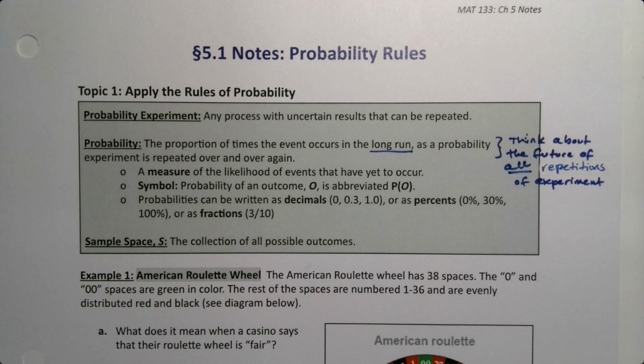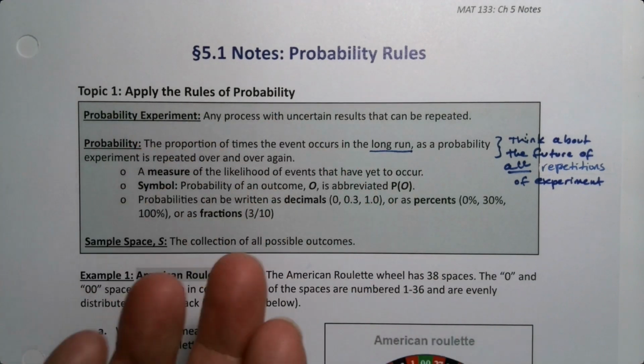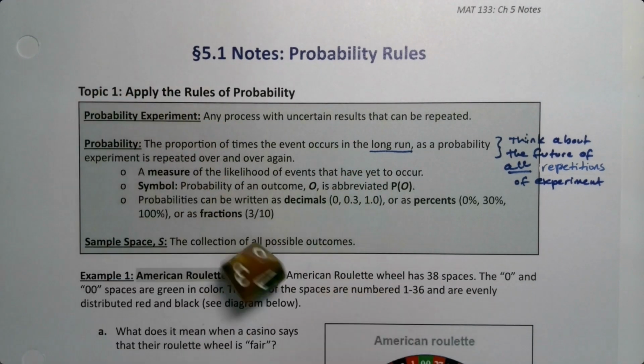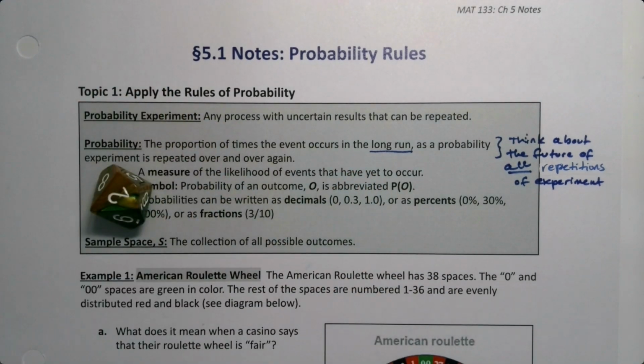All right, so what are some definitions? Well, the first most basic definition is a probability experiment. A probability experiment is any process that has uncertain results that can be repeated. For example, if I have a die, I can toss that die repeatedly, and every time I pick it up, I don't know what it's going to be, so the results are uncertain, and I can do it over and over again. So it can be repeated. Dice, coins, those are some of the most basic probability experiments that we think about, but we'll think about more advanced ones as well.